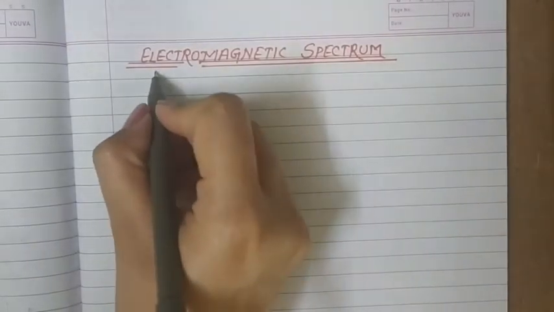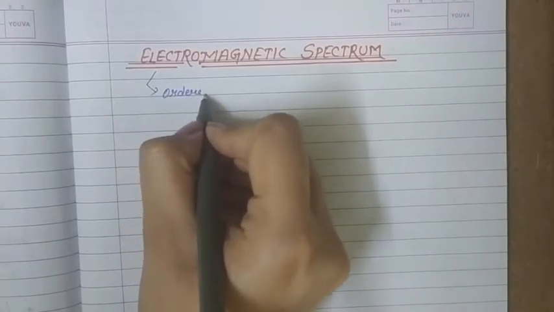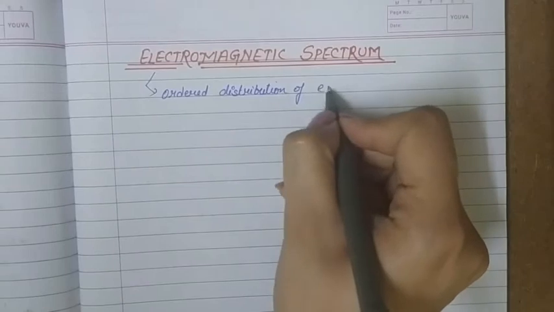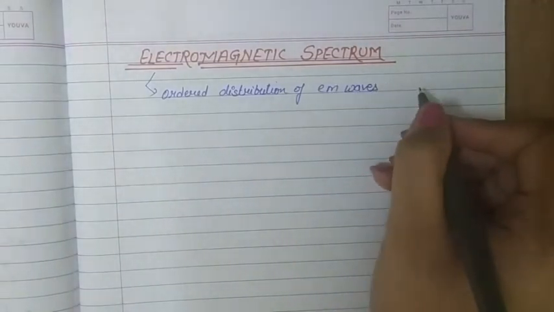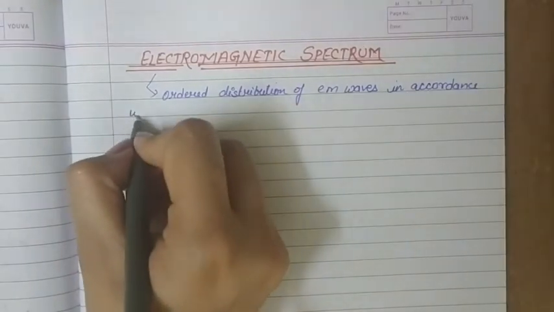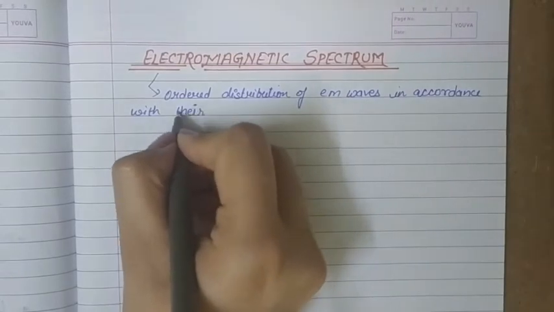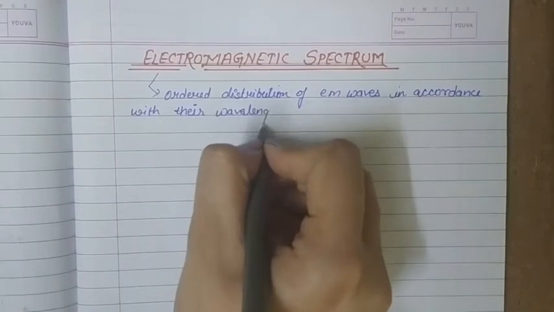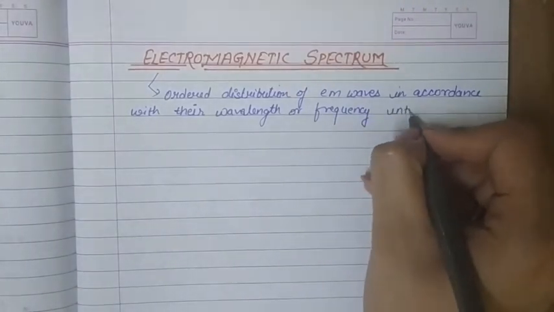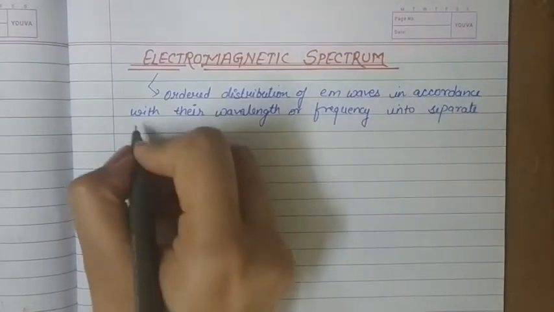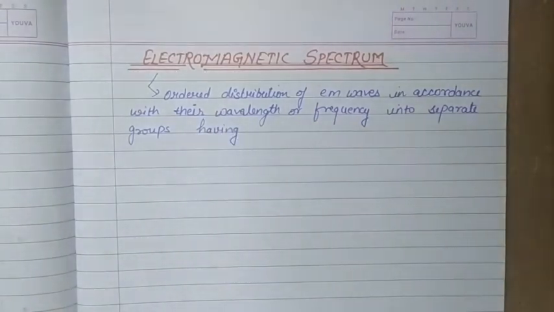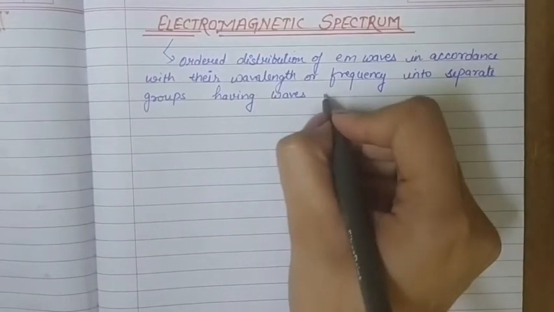We can write electromagnetic spectrum as ordered distribution of these electromagnetic waves, and it is done in accordance with their wavelength or frequency into separate groups having waves with same kind of properties in same group.